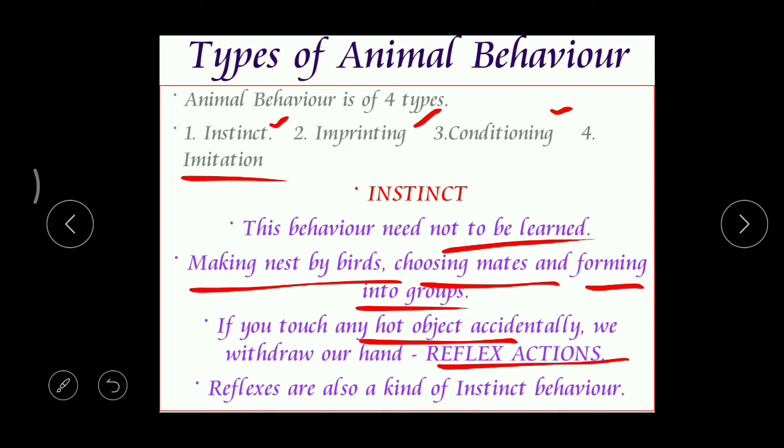No. But whenever you experience this in your life for the first time, you won't forget it. Got it? These actions can be called reflexes, and even these reflexes come under instinct behavior. Correct? Right. Then the next one.